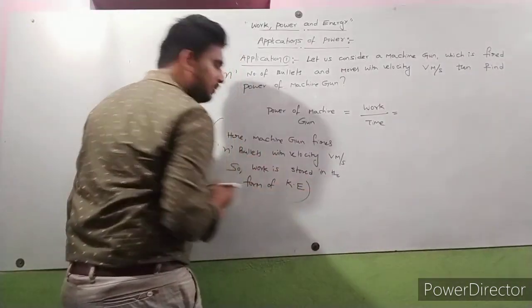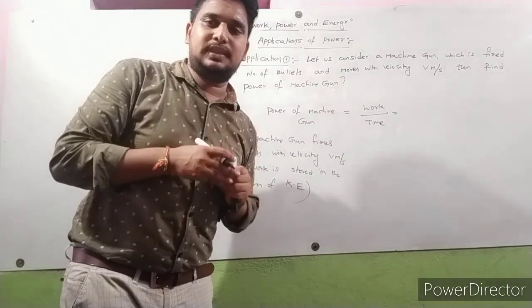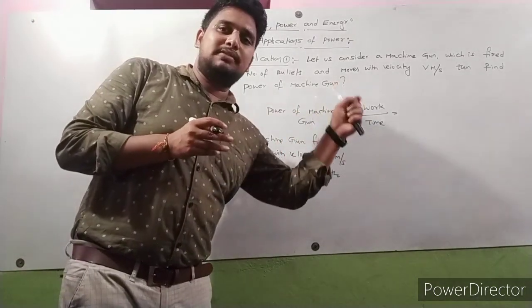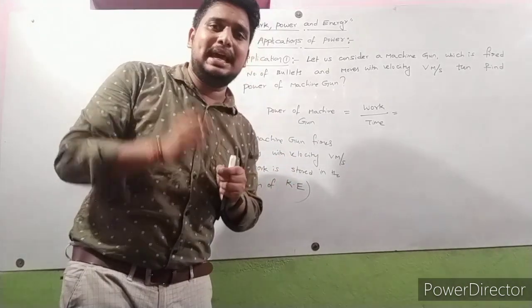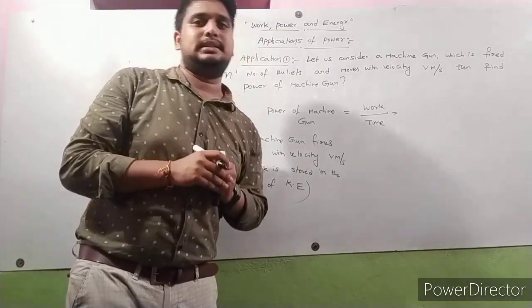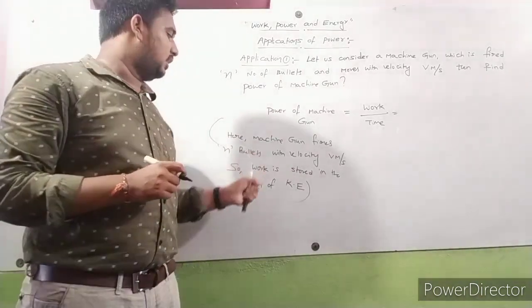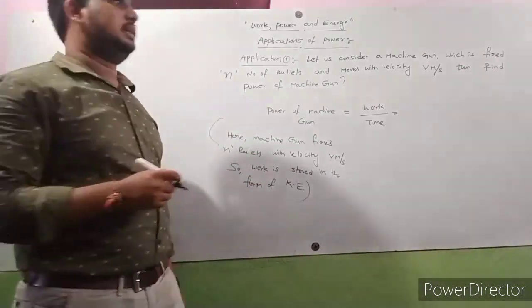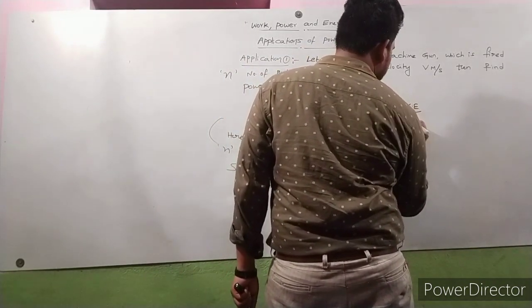The bullet is moving with a certain velocity, which means it is in motion, so definitely it has some energy. That energy is called kinetic energy. So work is stored in the form of kinetic energy, divided by time.